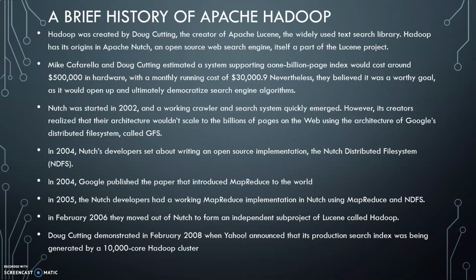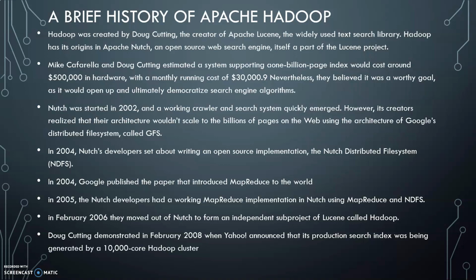So a brief history of Hadoop is something like this. We know that Doug Cutting was the person who invented Hadoop. First he was working for Yahoo, and then he shifted to Cloudera. Doug Cutting is also the creator of one more software called Apache Lucene, which is used for searching text libraries.